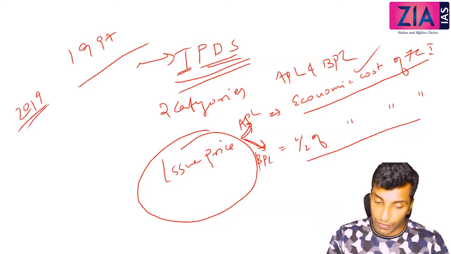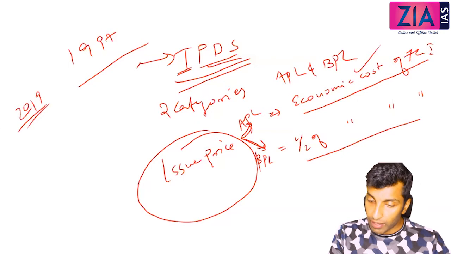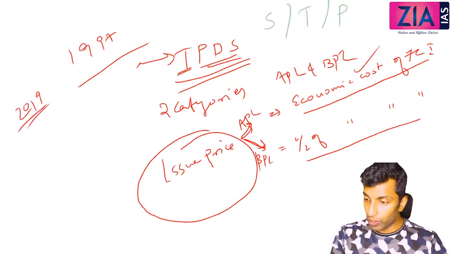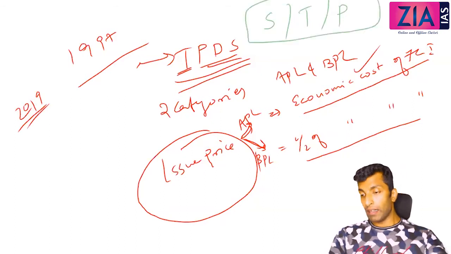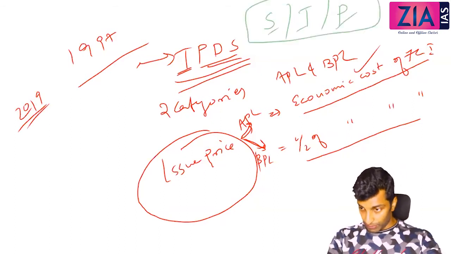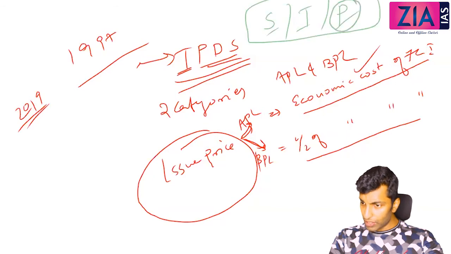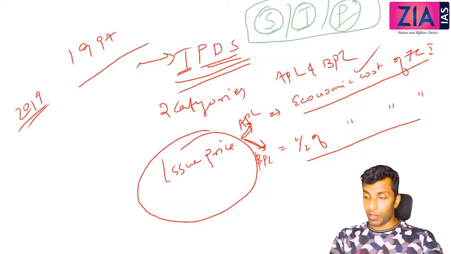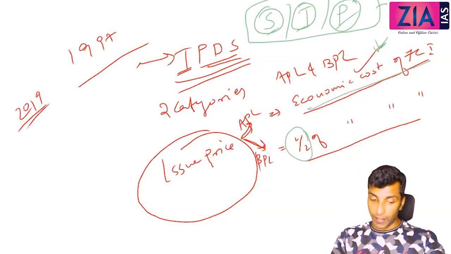What is the total cost of FCI? It includes the entire cost like storage, transportation, procurement. I have told you this: what is the role of FCI? Procurement, storage and transportation. Procurement there is a cost, storage there is a cost, transportation there is a cost. That is the economic cost. And half of that will be for BPL. Economic cost is what for FCI.